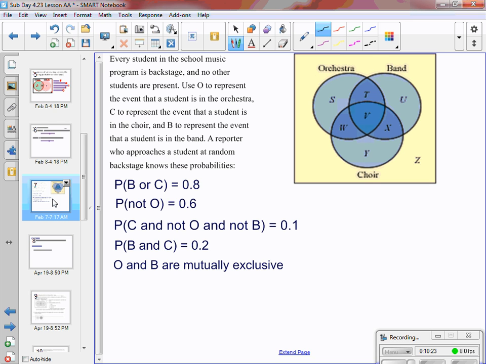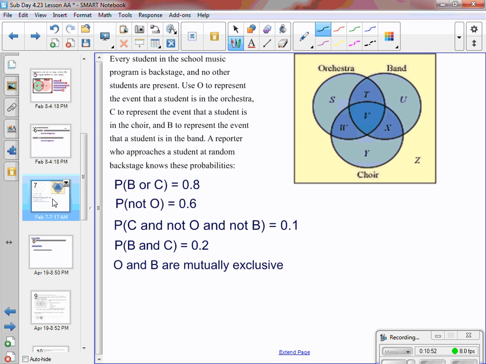The probability of not being an orchestra, so that's anything outside of the orchestra circle, would be U, X, or Y. It says in the problem that everybody is in music, so the Z on the outside is going to be 0 regardless. So U, X, and Y would be not orchestra. Again, 0.6, but we don't know how to split up that 0.6 yet.